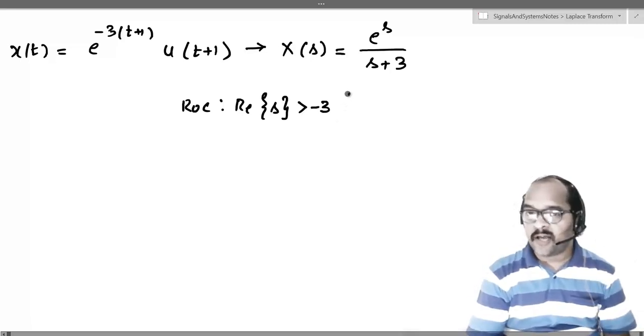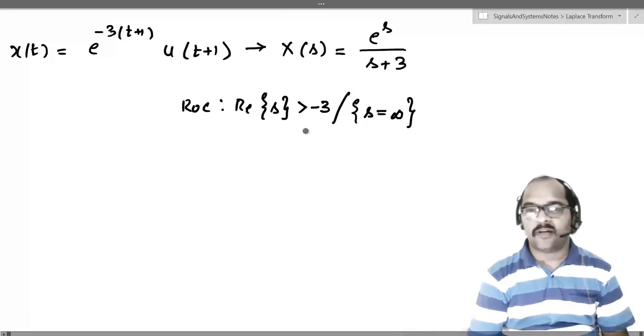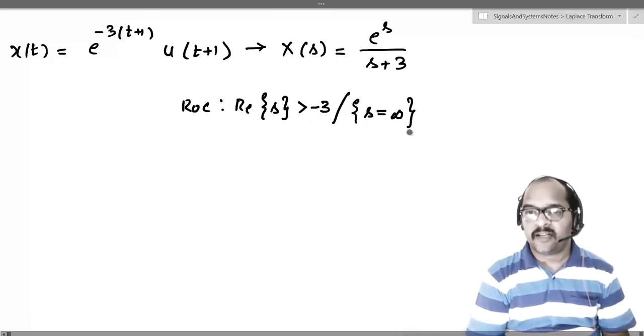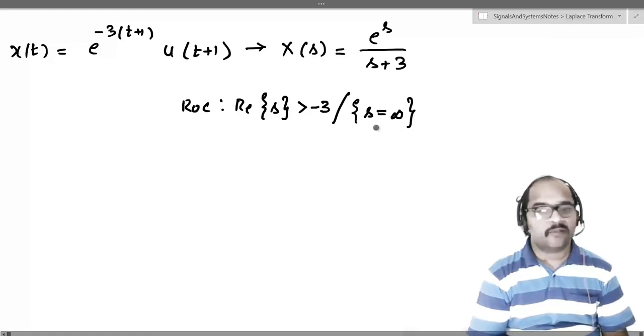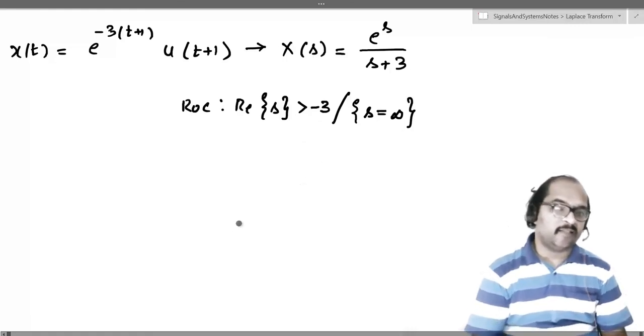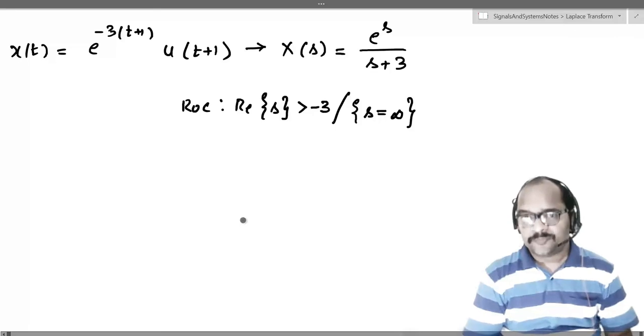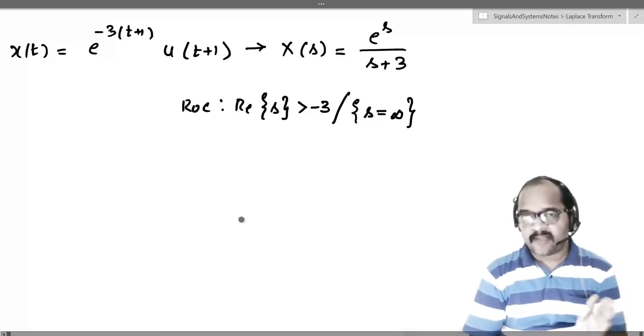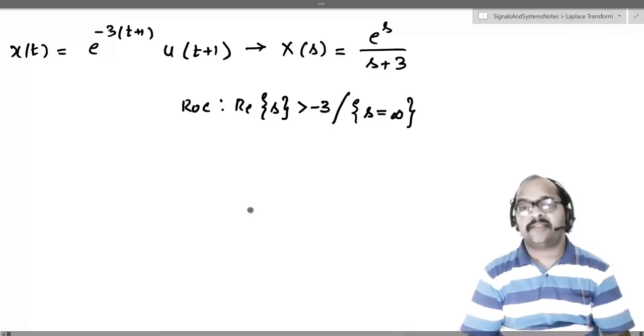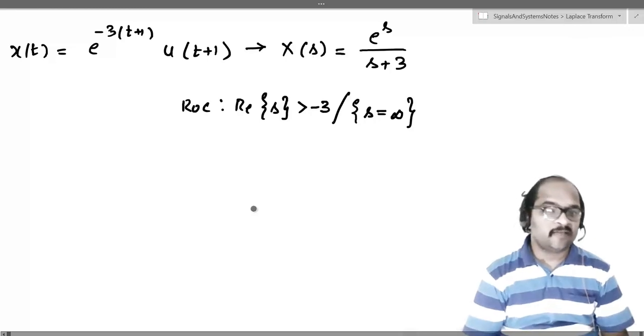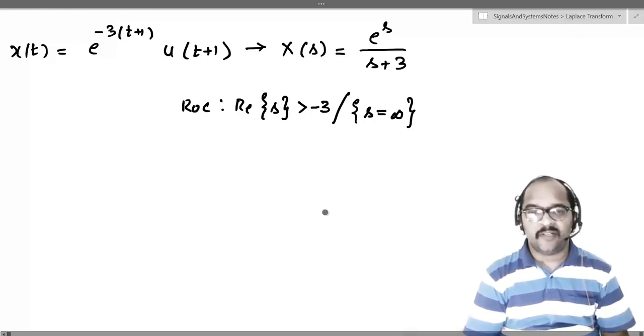That should not happen, and hence what should we do? We should exclude s equal to plus infinity. So the ROC is real part of s greater than minus 3, but we should exclude s equal to plus infinity. That's what we mean by ROC is right side of the rightmost pole, except possibly excluding s equal to plus infinity.